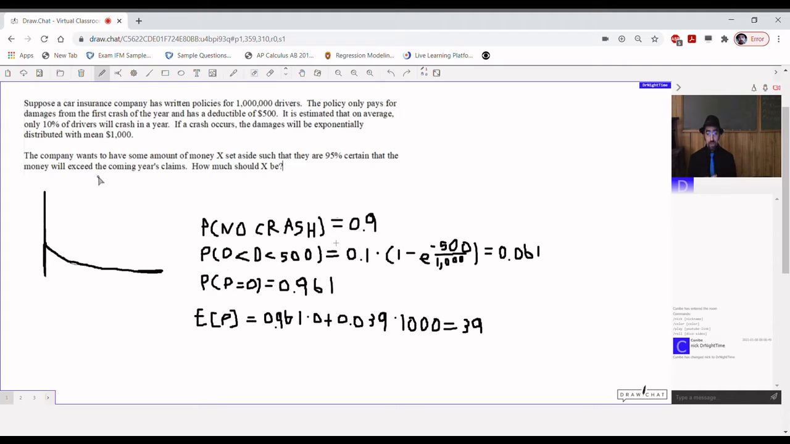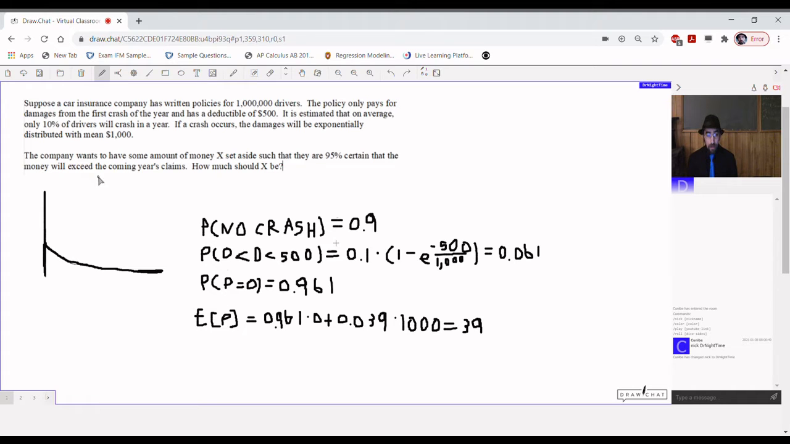Alright, so the first thing we notice is that with such a large number of presumably independently behaved drivers, we can invoke the central limit theorem. It allows us to set up this 95% confidence interval by just finding the mean and standard deviation of the payments, or the combined payments from these million drivers all put together. That's called the aggregate loss, or the aggregate payment.